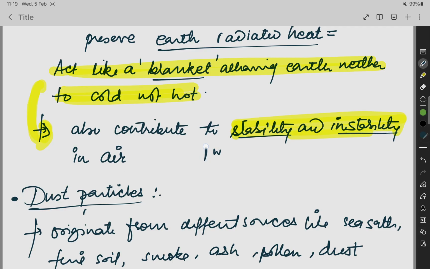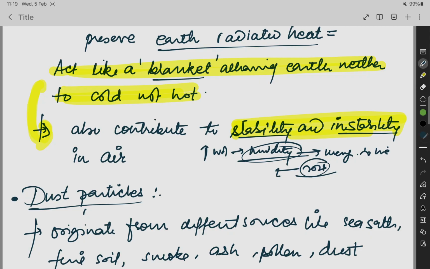If there is an increase of water vapor, it will increase the humidity. If there is an increase in humidity, there will be a very uncomfortable situation for human beings to live. Like in 2024, it was the hottest year of the century, because of the heat and the sun's radiation, the water vapor level increases, humidity increases, and there is nothing to escape it.